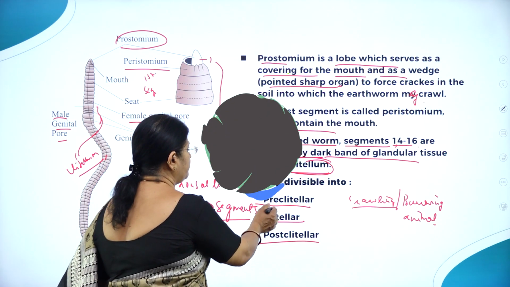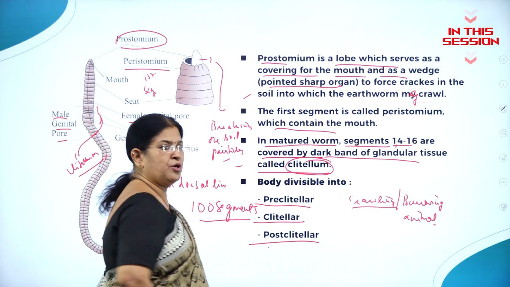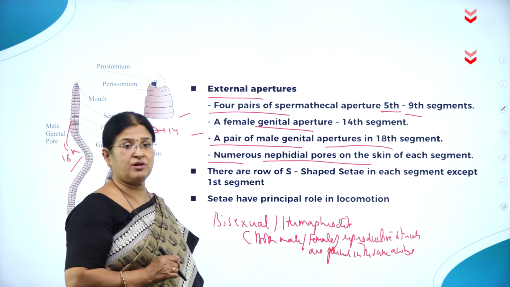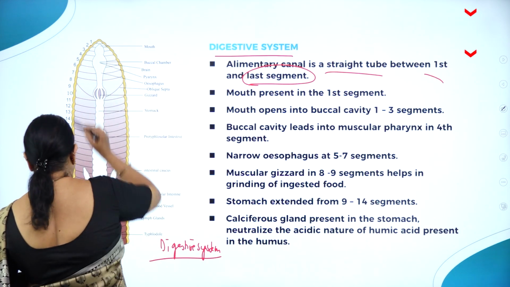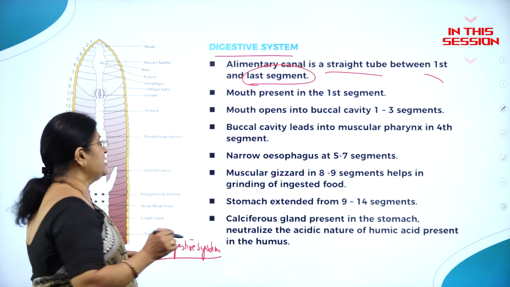Body is divisible into pre-clitellar, clitellar and post-clitellar region. Nephridia are the organs of excretion in case of annelids. The digestive system extends from the first segment to the last segment, that is the 100th segment.